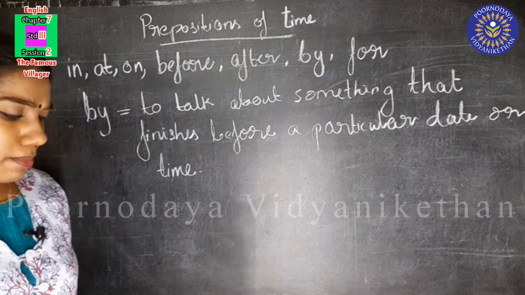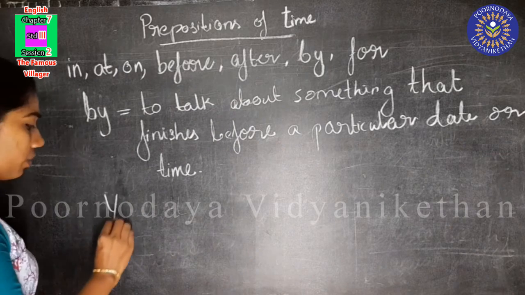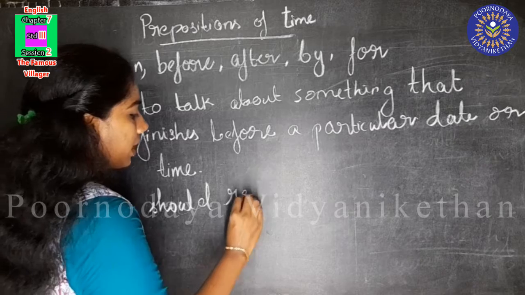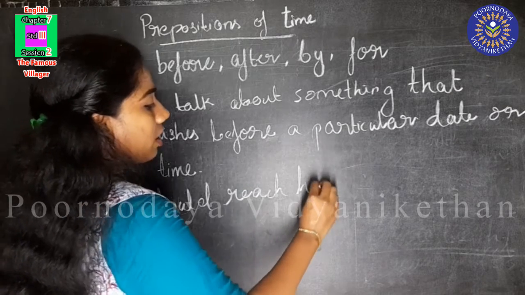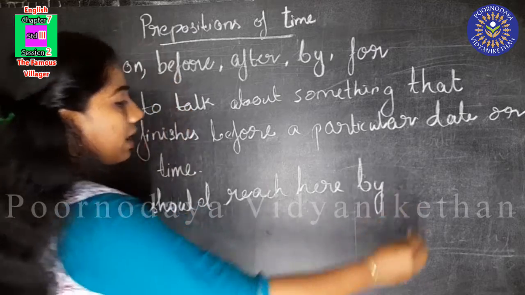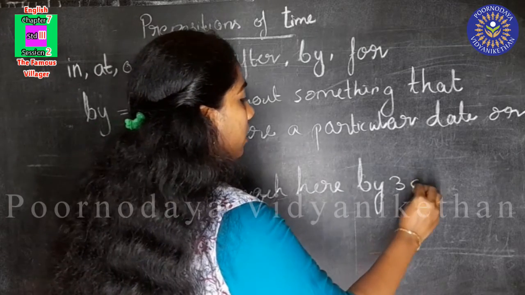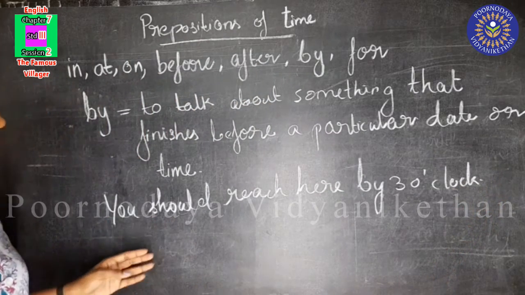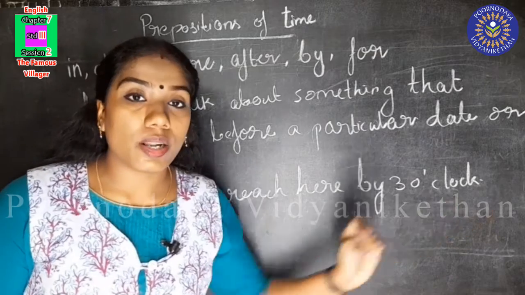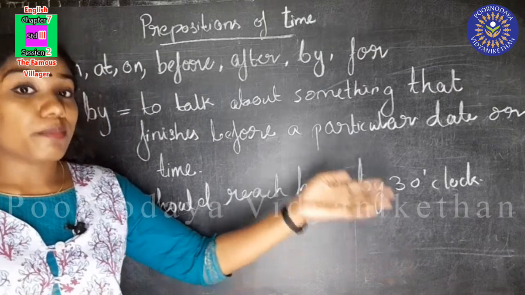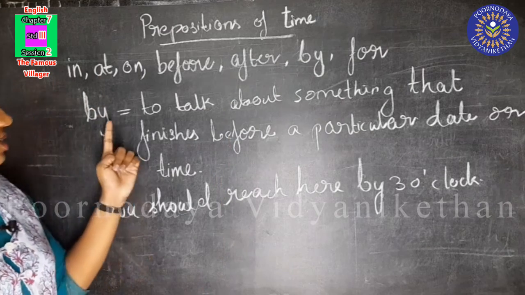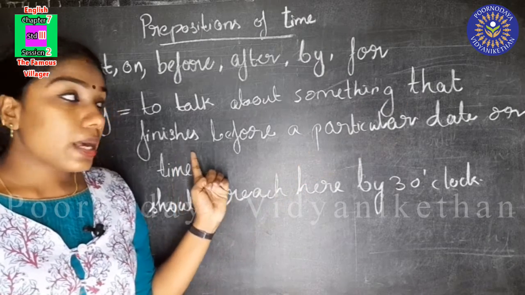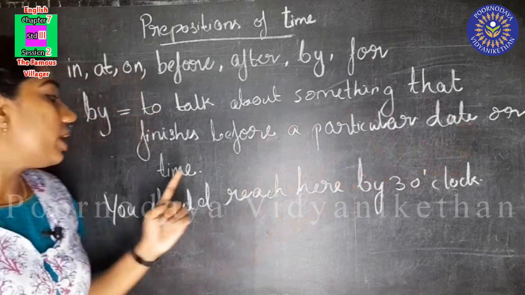We'll see some examples. You should reach here by 3 o'clock. That means you should reach here before 3 o'clock. So we learned by is used to talk about something that finishes before a particular date or time.